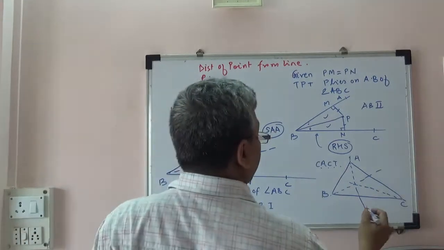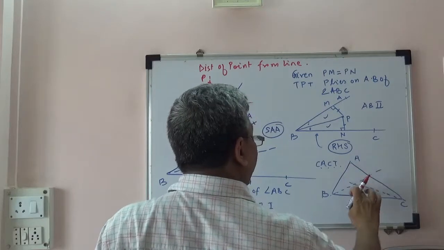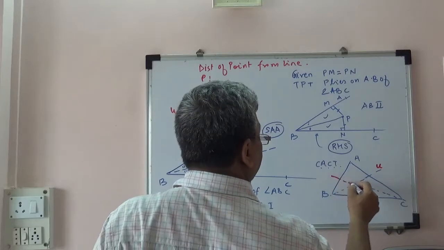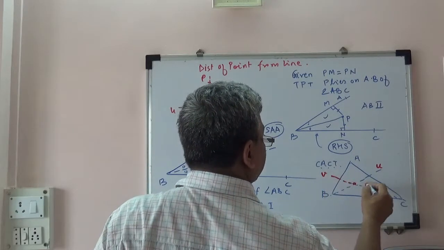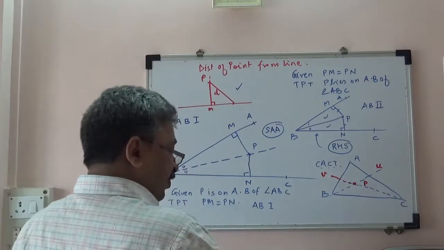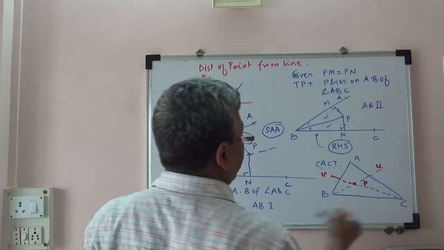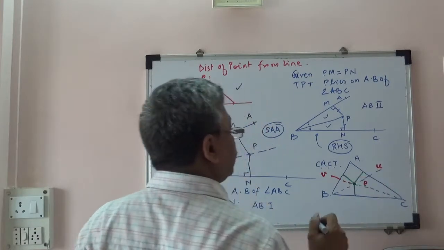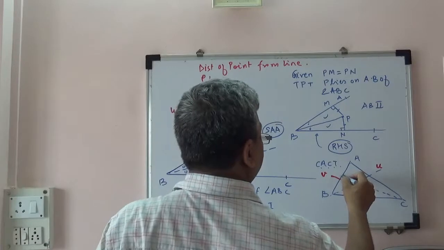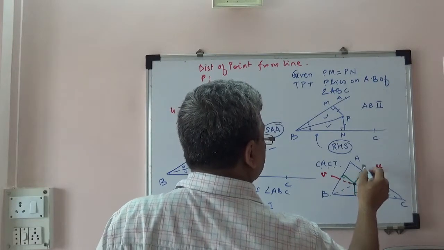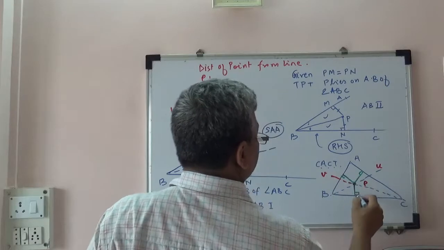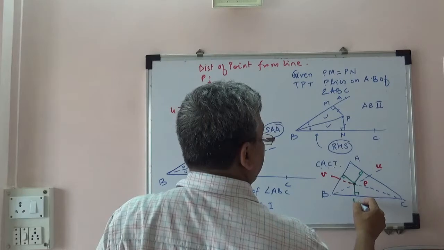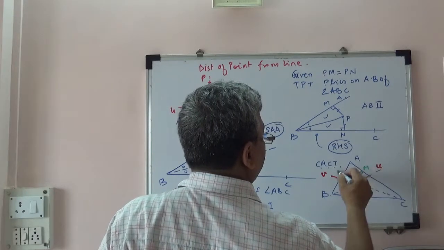The solution is very simple. Again you go for only two angle bisectors. Let U be the angle bisector of B, let V be the angle bisector of C, let them intersect at P. Then drop perpendiculars from P on BC, on AC and on AB, at L, M and N, and we get these angles 90 degrees.